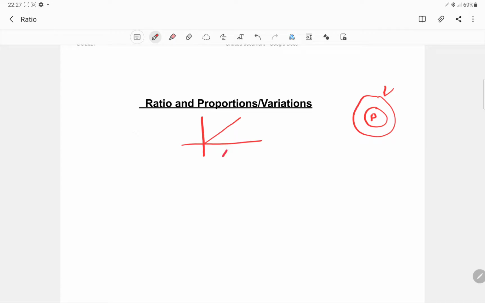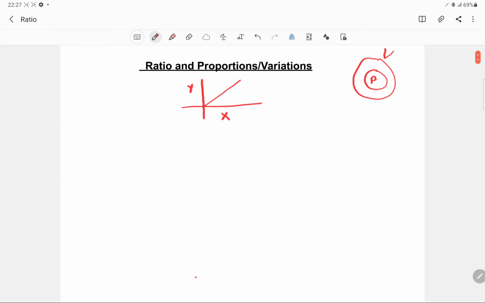For example, you have the x over here and you have the y over here. If you say that Ram is scoring 80 out of 100, then definitely you can say that out of 200 he is scoring 160, or out of 50 he is scoring 40. And this is what the concept of proportion is all about.